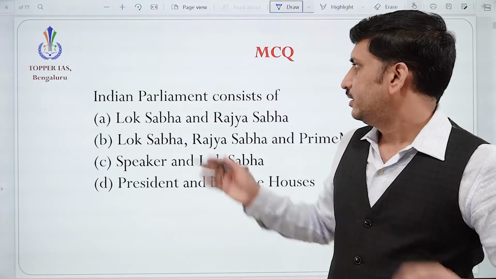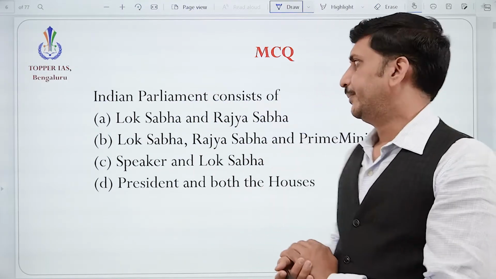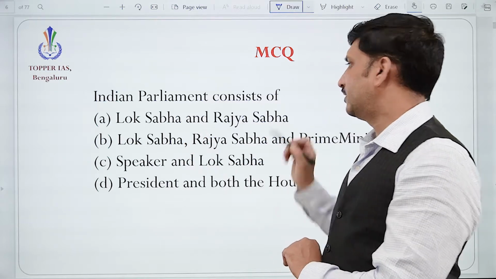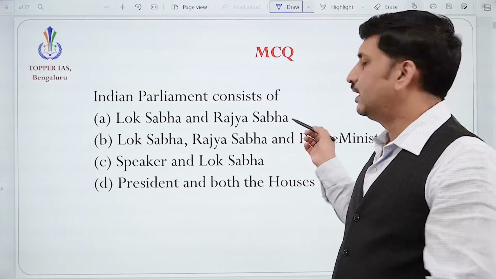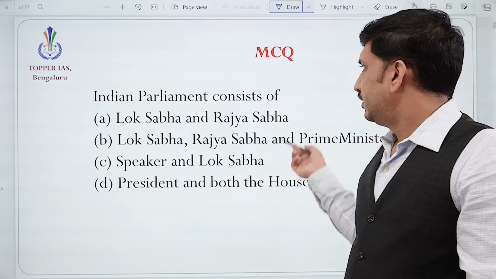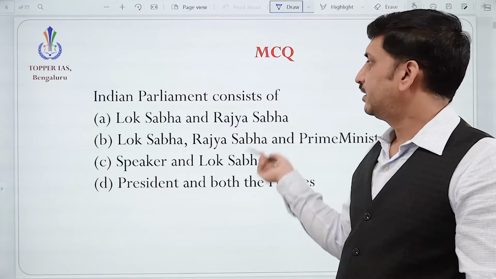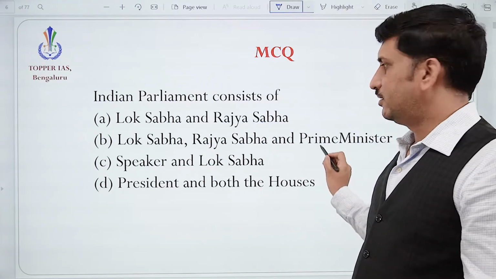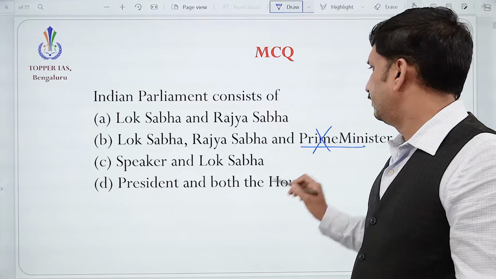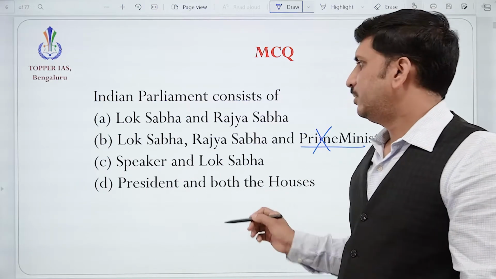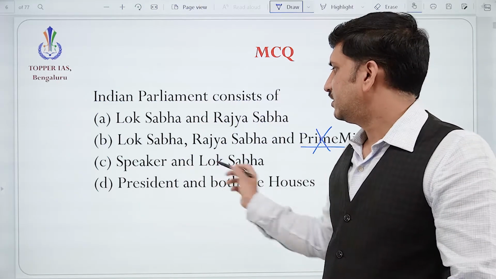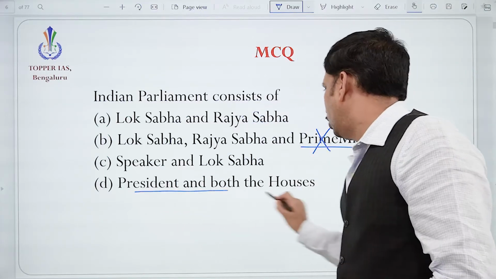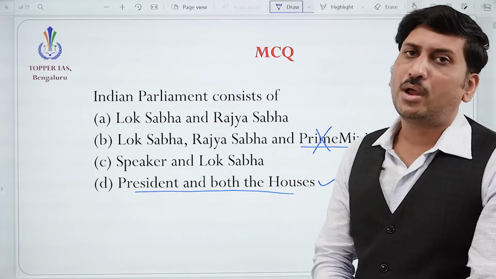Okay, here you can have a look at this question. The Indian Parliament consists of Lok Sabha and Rajya Sabha. It appears correct, but it is not the appropriate answer. Lok Sabha, Rajya Sabha, and Prime Minister. Oh, sorry, Speaker and Lok Sabha. No doubt it consists of the speaker, but president and both houses is the more appropriate answer.